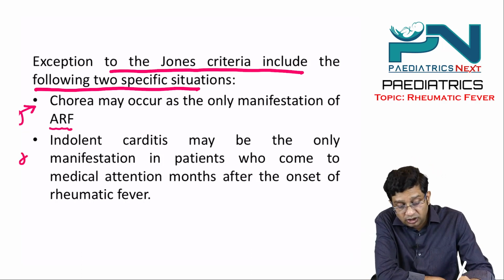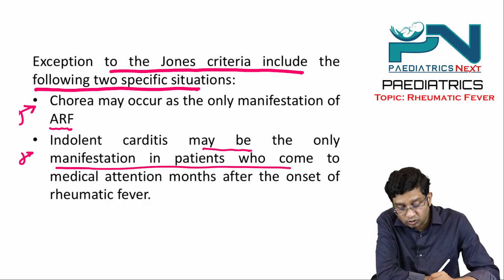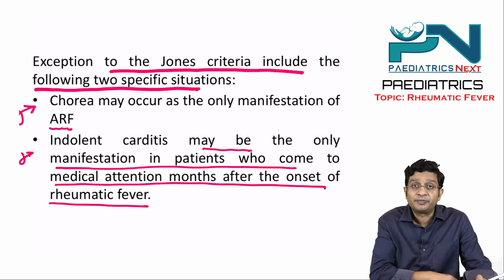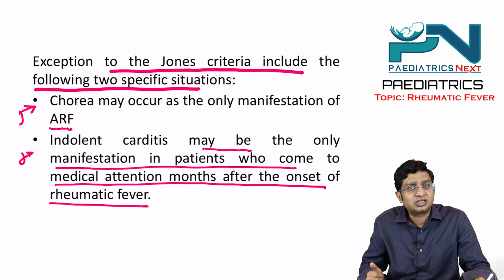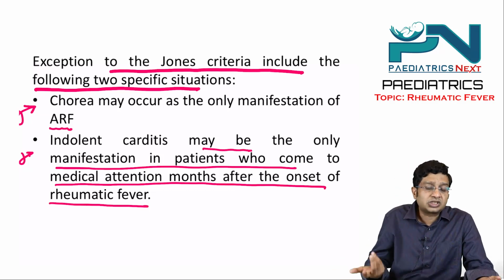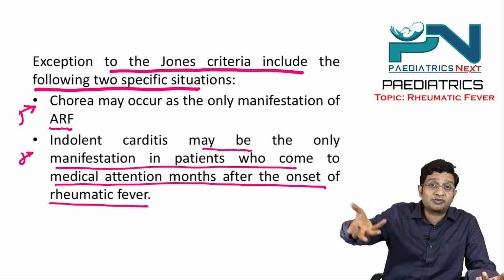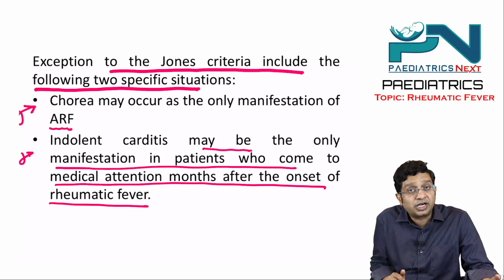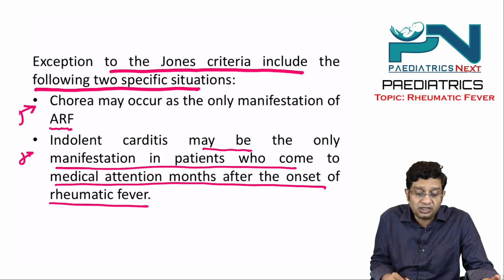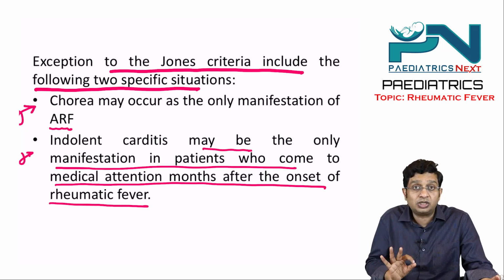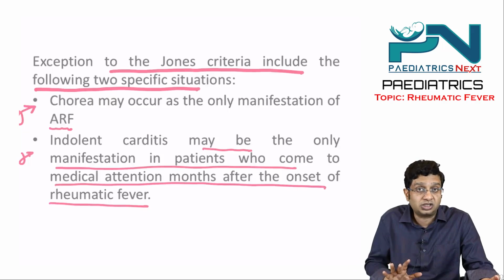The second thing is indolent carditis, which may be the only manifestation in patients who come to medical attention months after the onset of rheumatic fever, right? The child had subclinical carditis. No other feature was there, or it was simple fever, or a simple increase in ESR and CRP. Nobody took care at that time. So the child comes to us months later and only carditis may be present. So these are the two exceptions to the Jones criteria according to the Park textbook of pediatric cardiology.